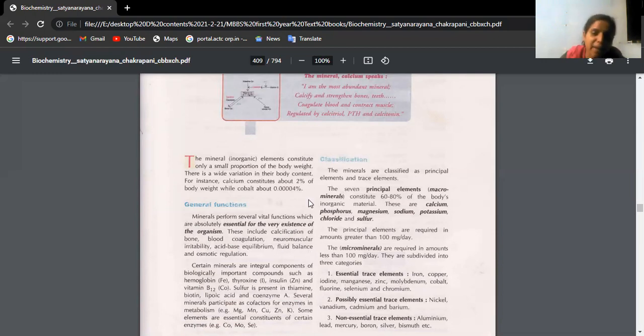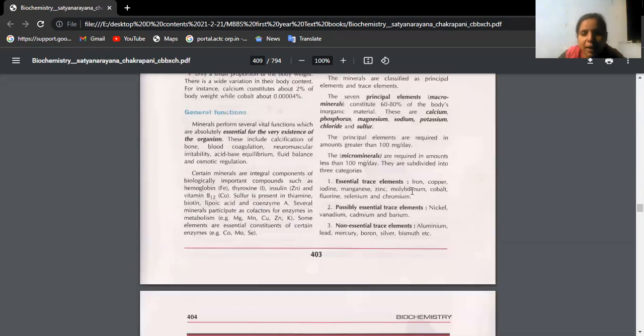So minerals are also called micronutrients. Vitamins and minerals fall under the category of micronutrients, which are essential only in milligrams, but without which we usually suffer with disease. Among these, there are certain minerals which we require in milligrams, and there are certain other minerals which are called trace elements, which we require in a very small proportion. Essential trace elements are like iron, copper, iodine, etc. Probably essential trace elements which we may require are like nickel, vanadium, etc.